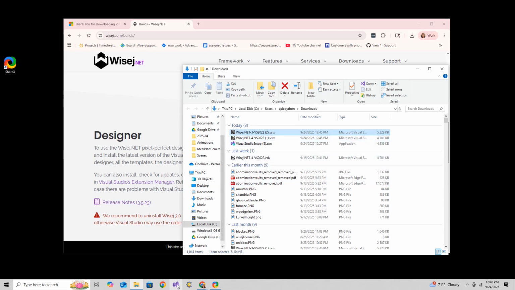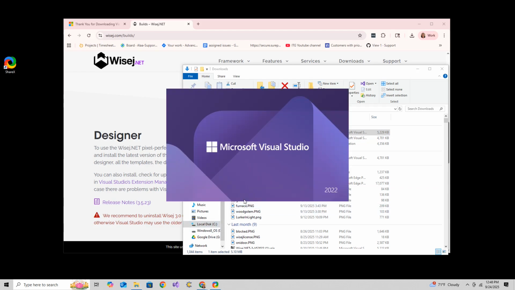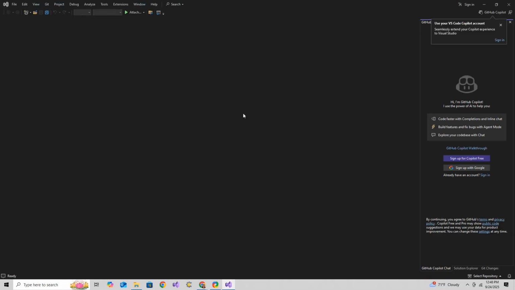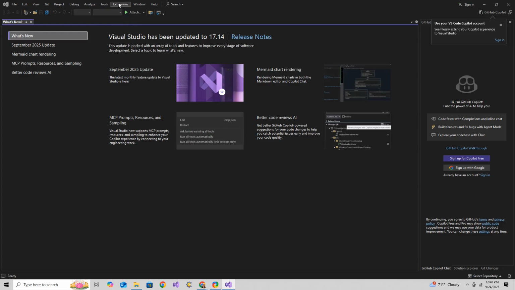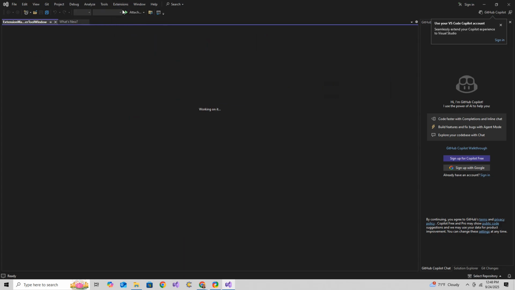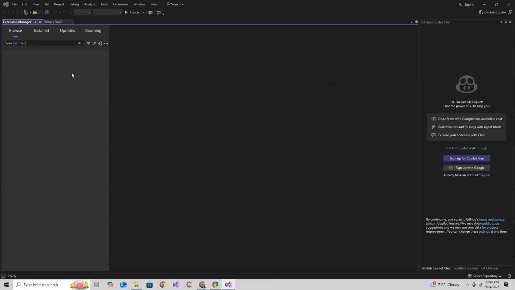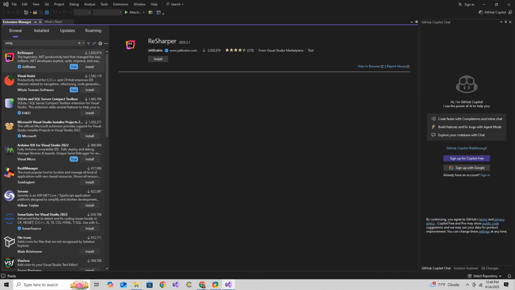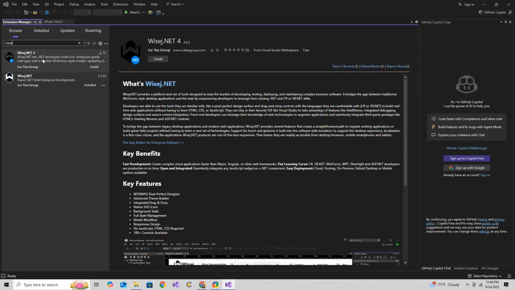So the other way to install them is if you open up Visual Studio, click on Continue Without Code, click on Extensions and then Manage Extensions. Under Browse, we're going to search for WiseJ. And you can see here we have WiseJ.NET 4 and WiseJ.NET 3. So we've already installed WiseJ.NET 3. You can even see it says installed there.